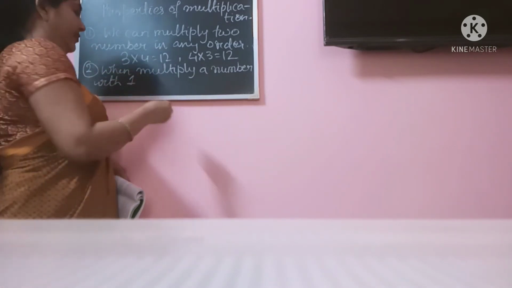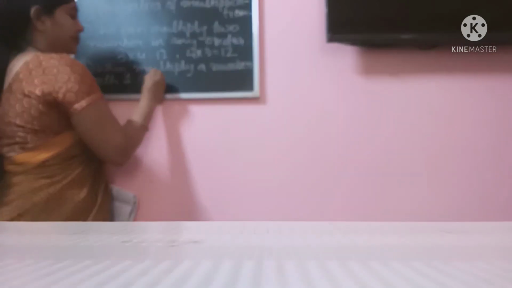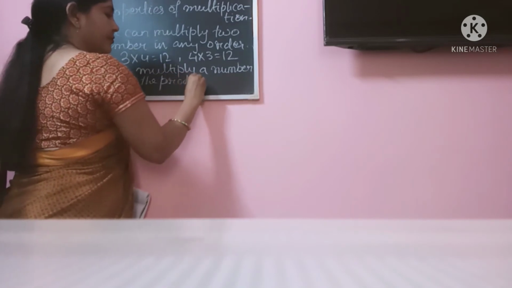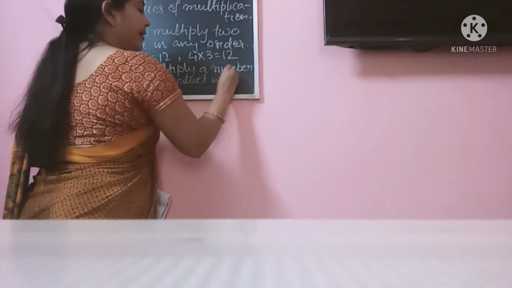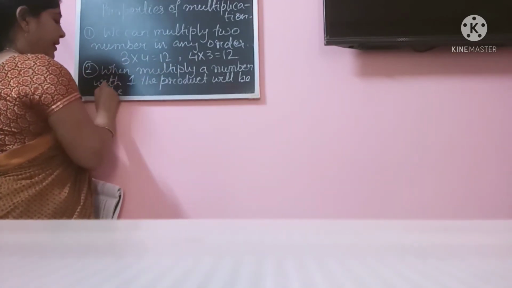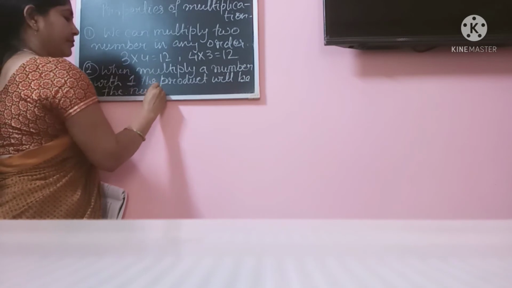So with 1, the product will be the number itself.